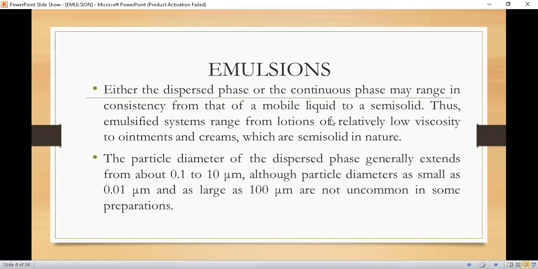So the consistency of emulsions may range from lotions to creams and ointments. The particle diameter of the dispersed phase generally extends from about 0.1 to 10 micrometer, although particle diameters as small as 0.01 micrometer and as large as 100 micrometer are not uncommon in some preparations.